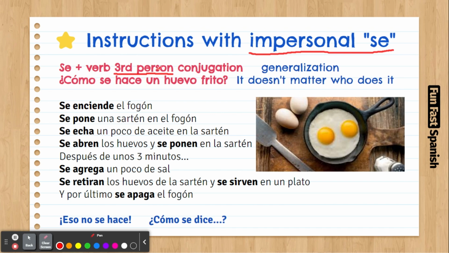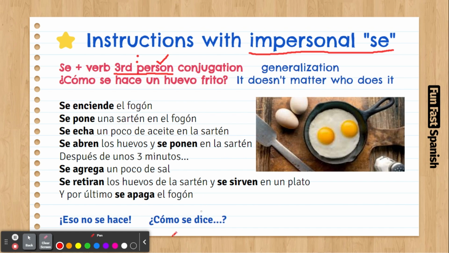Baila is the verb to dance, bailar, but it's conjugated for the third person. Yo bailo, tú bailas, él baila, ella baila. So this is the one we are using. En Argentina se baila tango. Now, we use this impersonal se to talk about habits in communities, like things that everybody does.